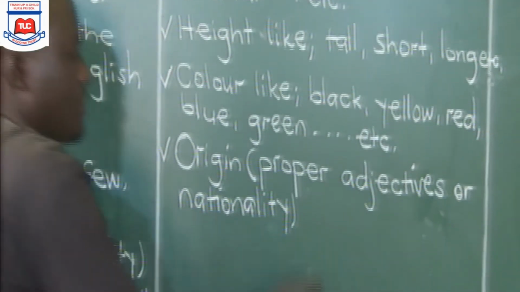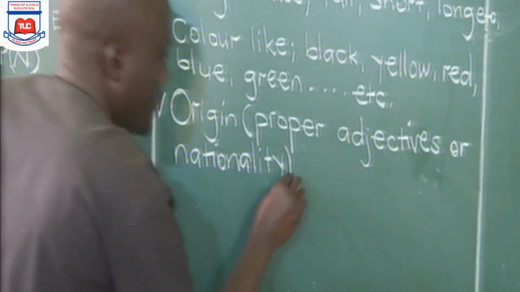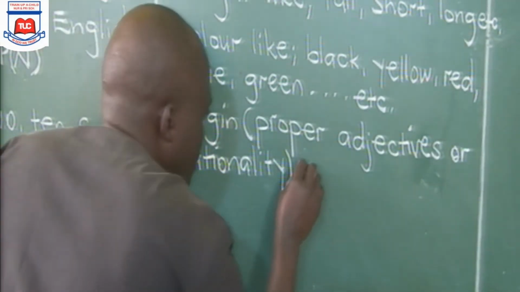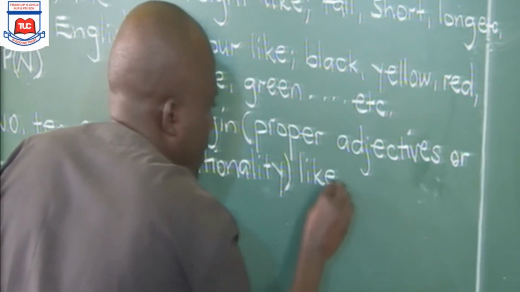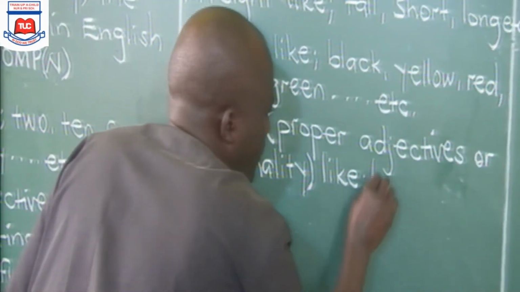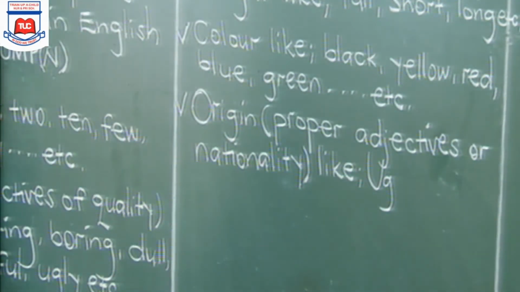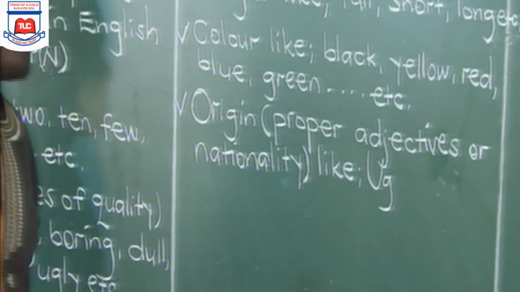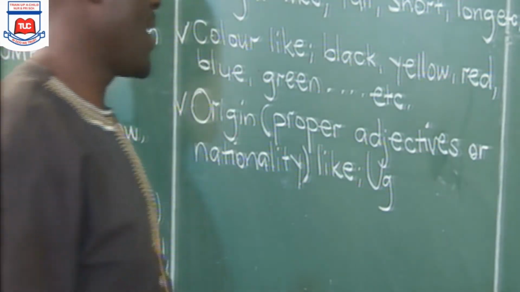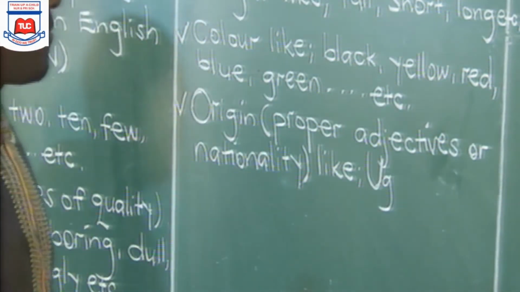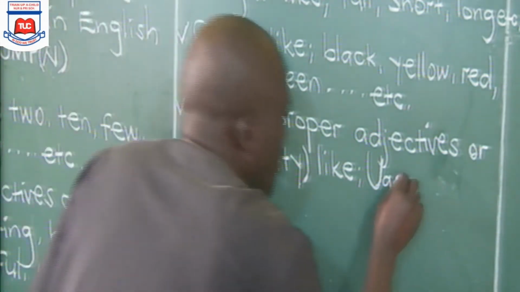These are adjectives that stand for nationality. What are the examples here? Like Ugandan. In the question, you are going to be given a proper noun, that is Uganda. But when you are ordering it, you must form a proper adjective, whereby Uganda becomes Ugandan.